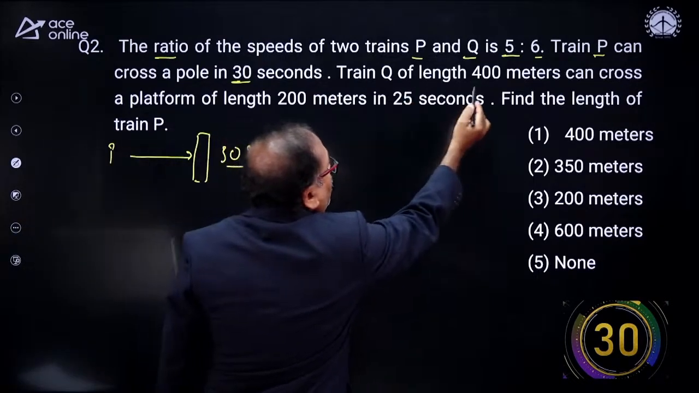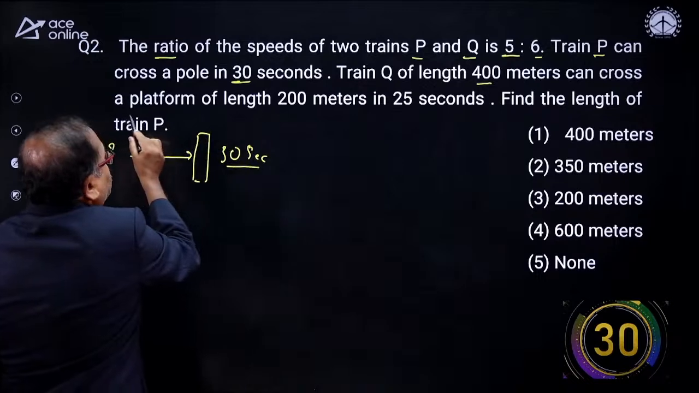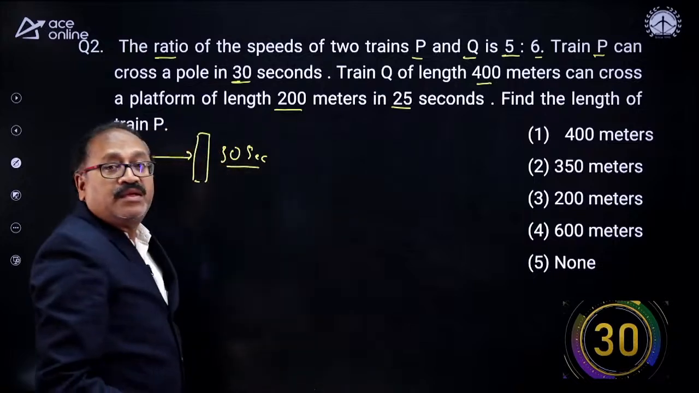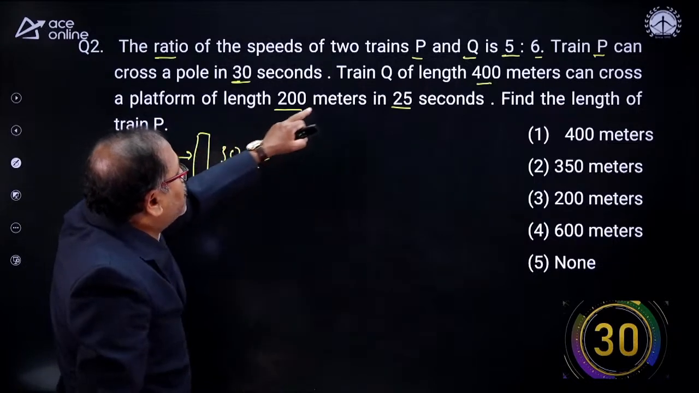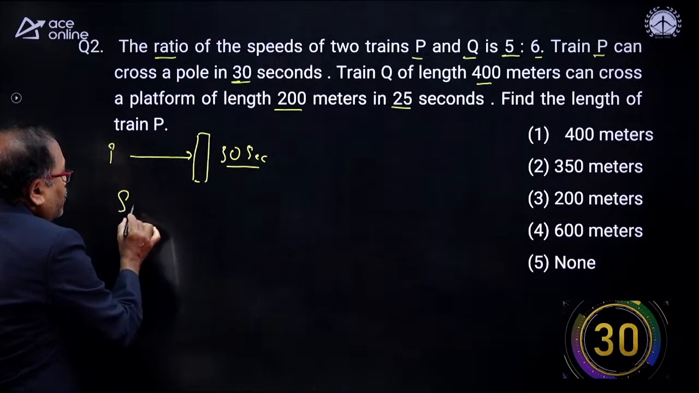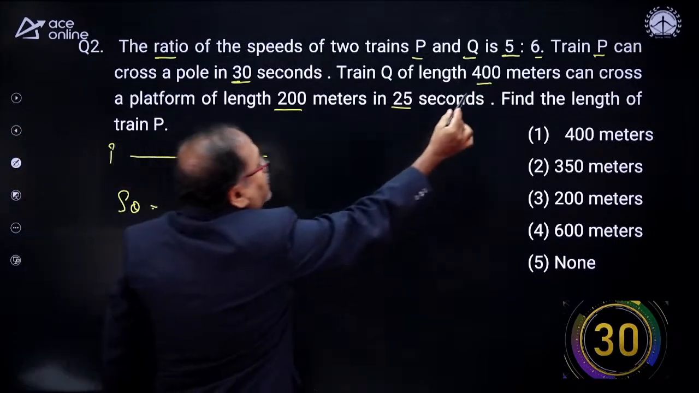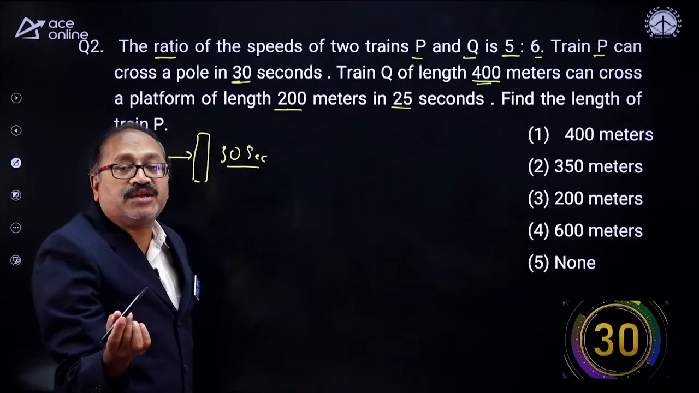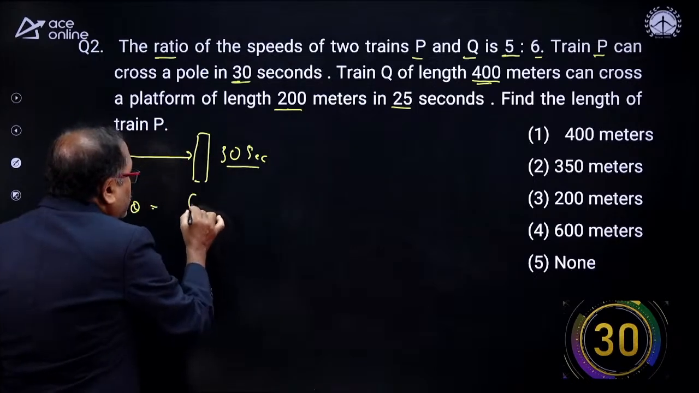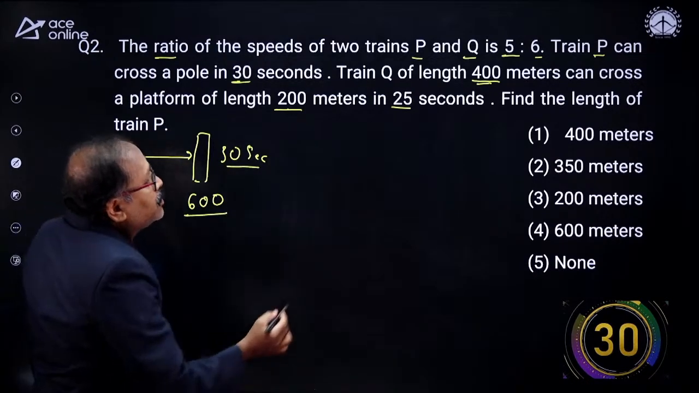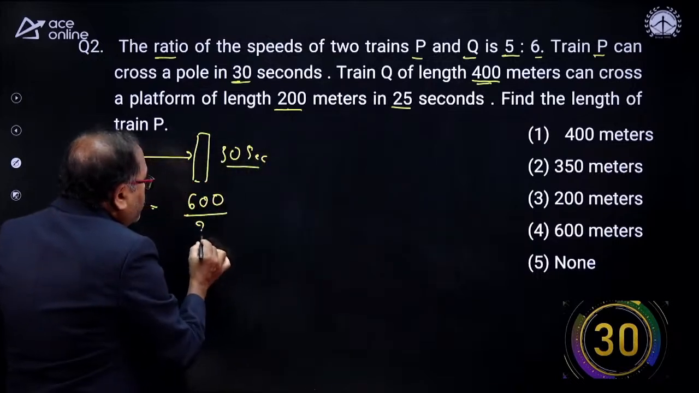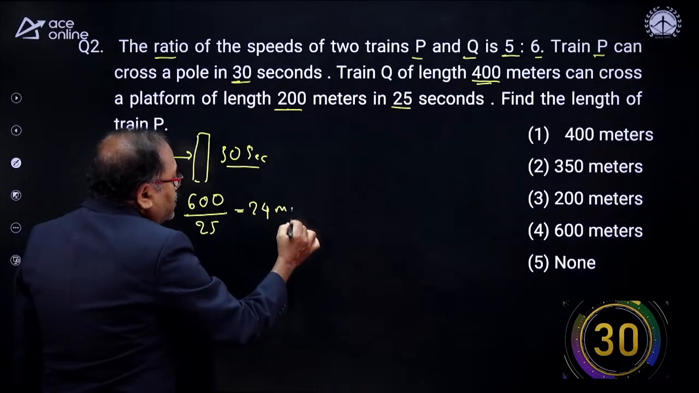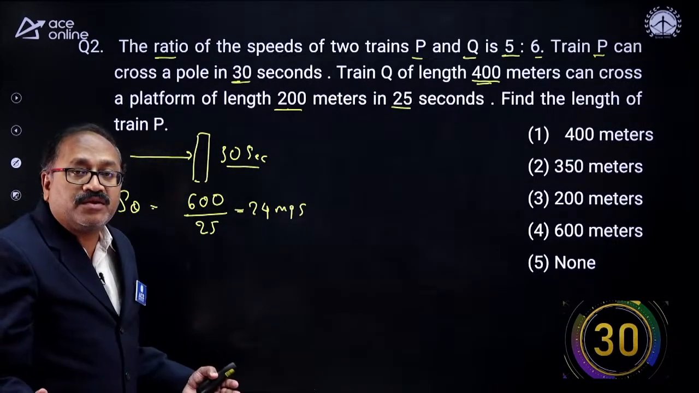Train Q of length 400 meter can cross a platform of length 200 meter in 25 seconds. So can I get the speed of train Q? The length of the train is 400 meter and the platform is 200 meter. The total length is 600. So 600 is the distance, and how much time did it take to cross? 25 seconds. So divide this by 25. That's 4 6 is 24. So 24 meter per second is the speed of train Q.